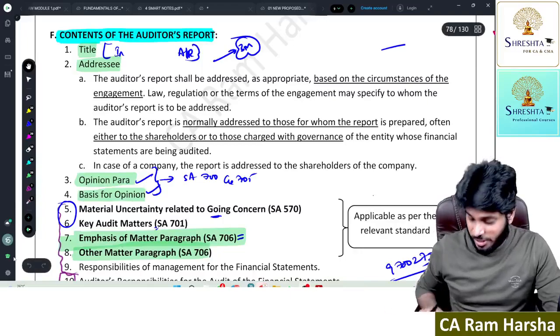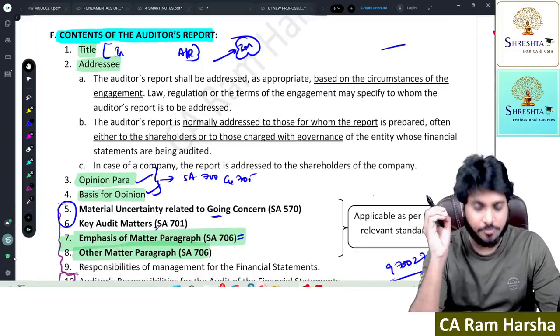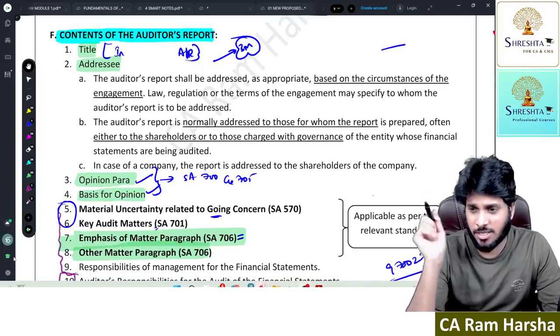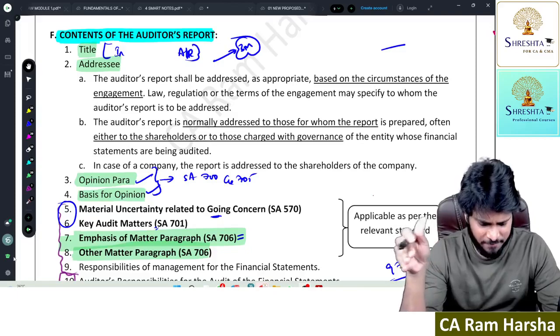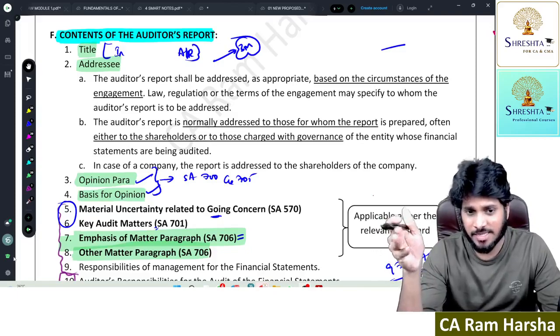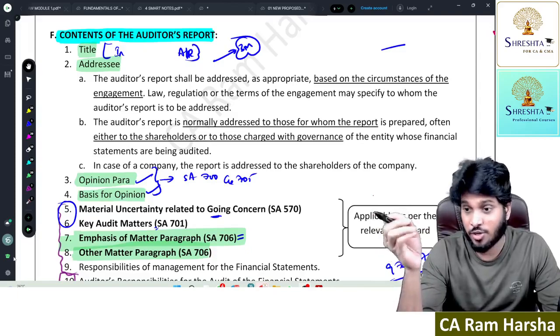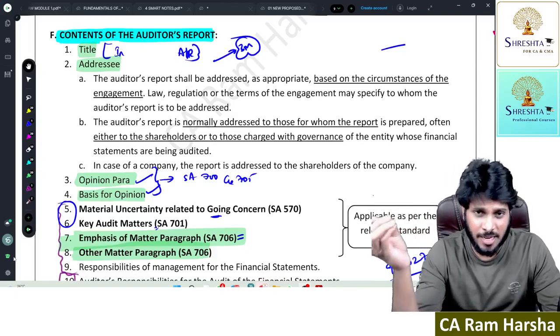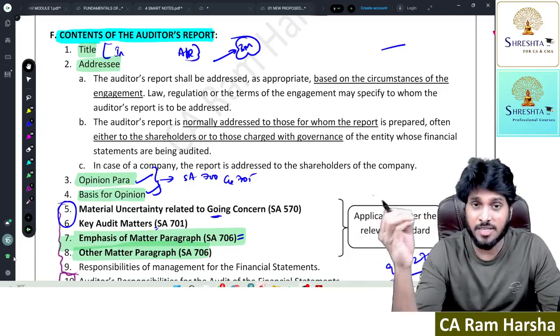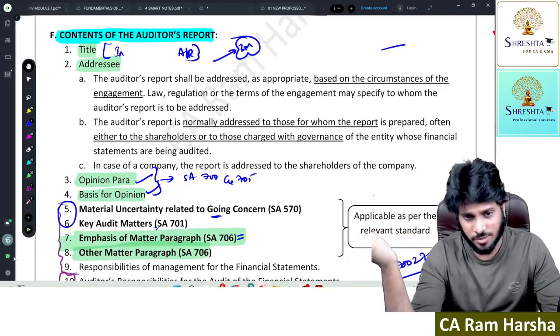So come to the next session. In the previous session, we have almost completed the emphasis of matter paragraph, that is nothing but SA 706 standards. We have completed the 706 standard. What does 706 deal with? Emphasis of matter paragraph and other matter paragraph in the independent auditor's report, and we have